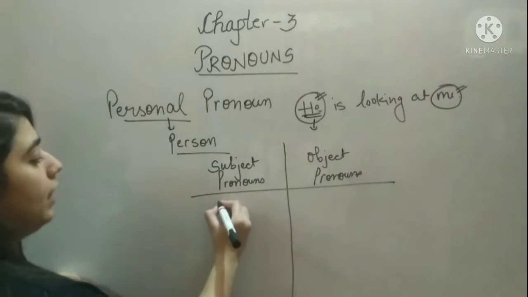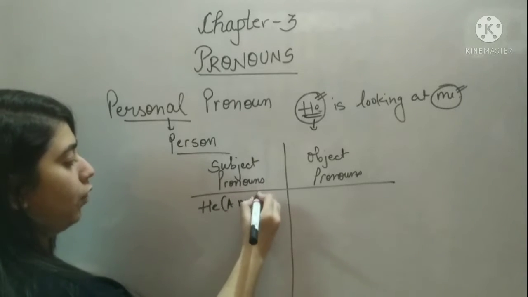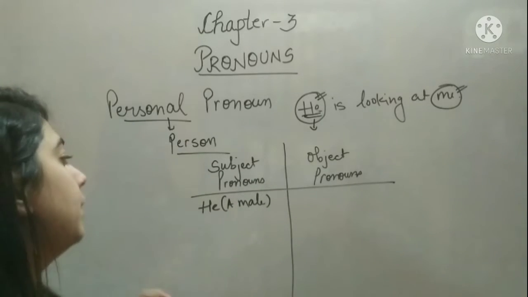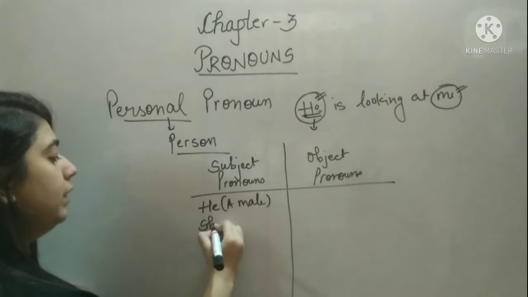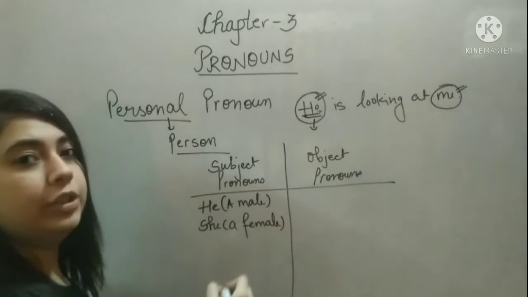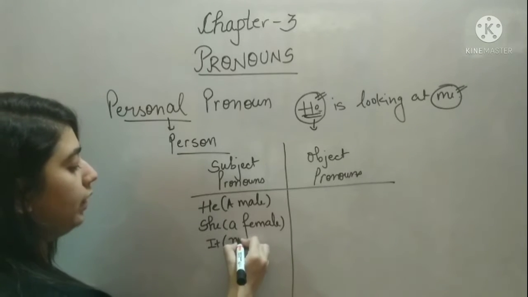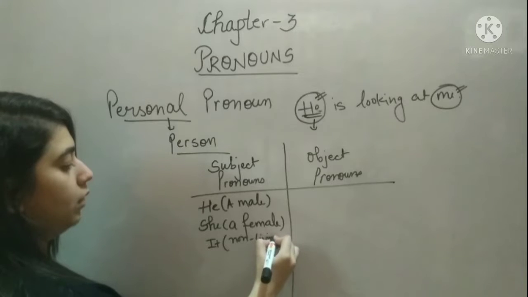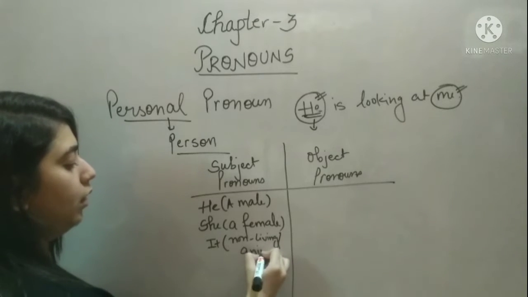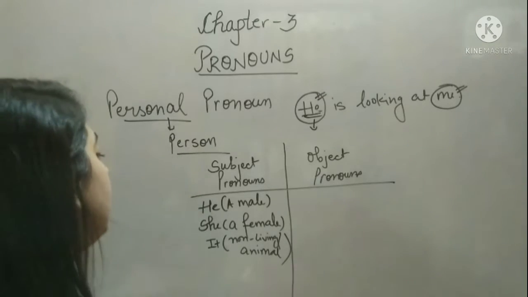So for example, if I want to talk about a male, for that I can use he. If I want to talk about a female, for that I can use she. If I want to talk about any non-living thing or any animal, for that I can use it.